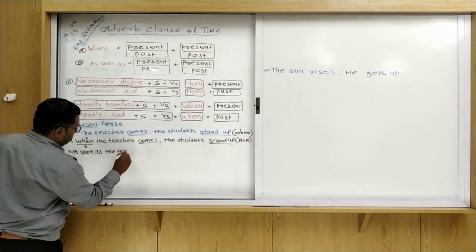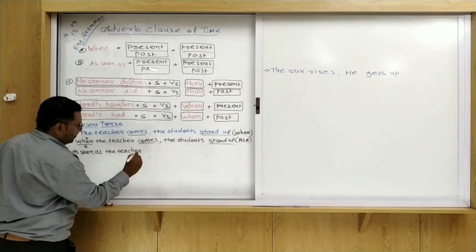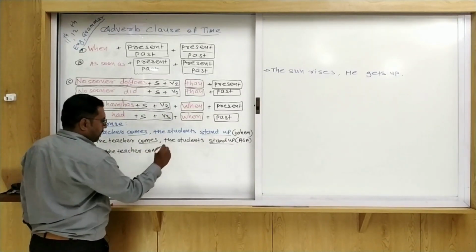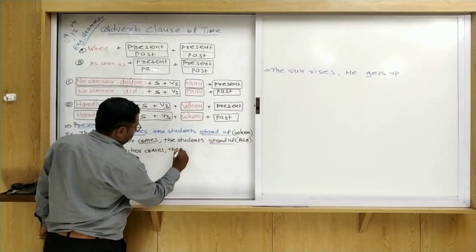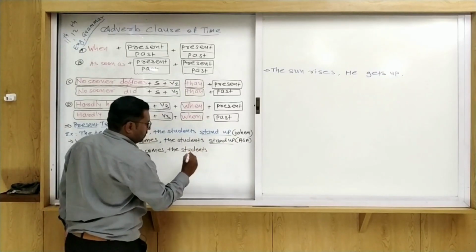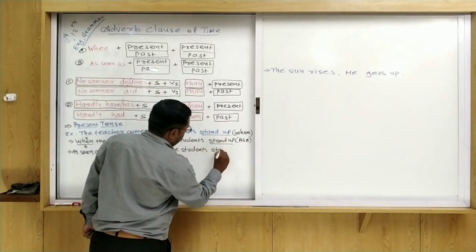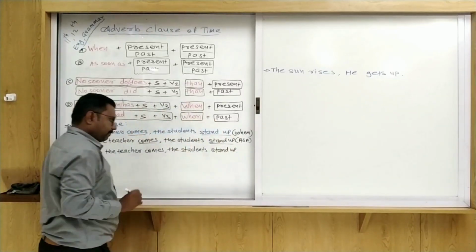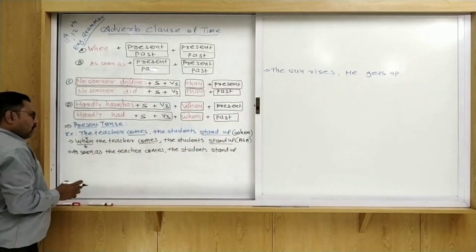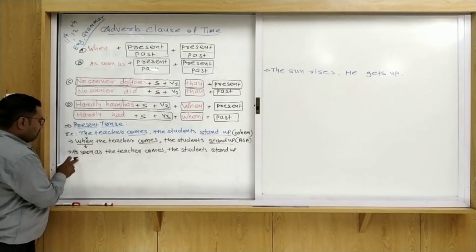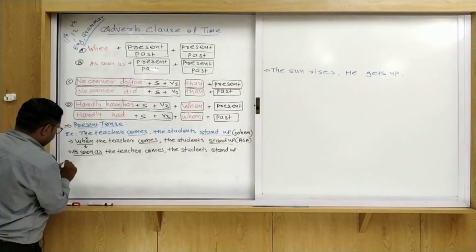The teacher comes, comma, the students stand up. Okay? Full point. So we make the first sentence about when and another about as soon as.